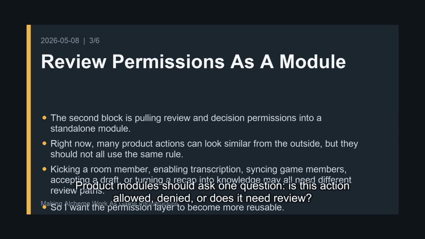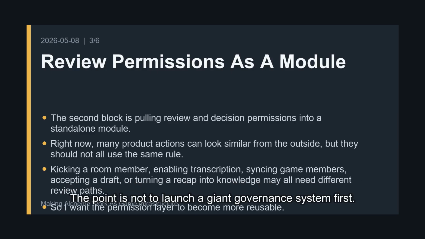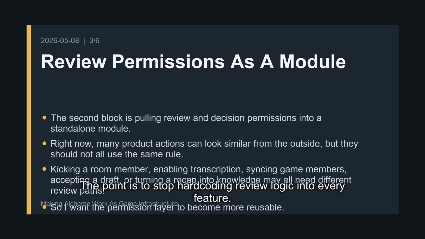Product modules should ask one question: is this action allowed, denied, or does it need review? Behind that, the module can handle direct authority, external game claims, participant consent, approval signals, policy snapshots, decisions, and execution receipts. The point is not to launch a giant governance system first. The point is to stop hard-coding review logic into every feature.